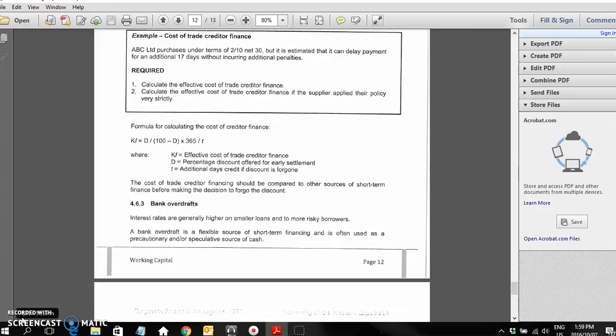The trade creditor finance cost that we've calculated with this formula should then be compared to other sources of short-term finance like the bank overdraft to determine whether we should rather borrow money from the bank to pay to get the discount, or do we just defer the payment to the creditor.